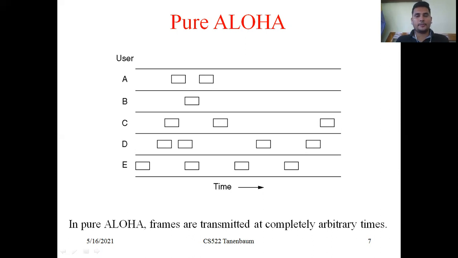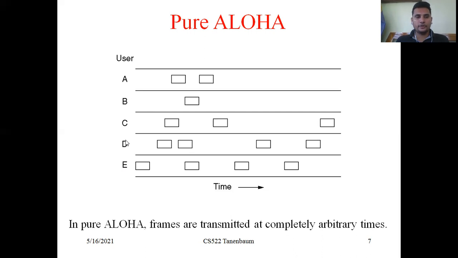Without complete transmission of C1, A sends its data packet A1 at a random time. There are no fixed time slots. When the data frame is ready, the user immediately transmits it. Here C1 is ready first, so C sends its data frame first compared with all the other users.